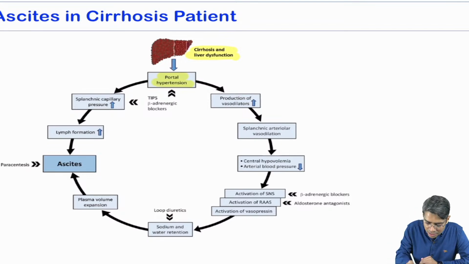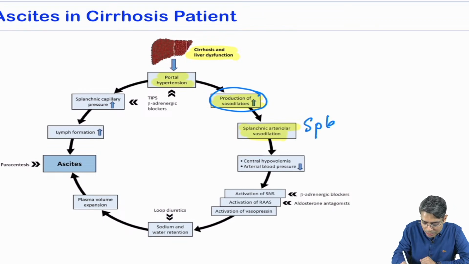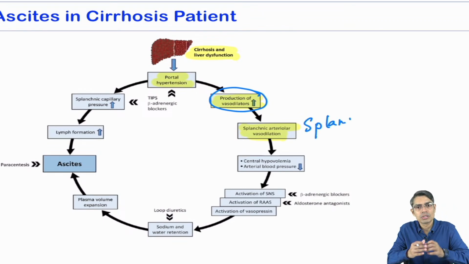That shearing stress is going to produce vasodilators. So there will be an increase in production of various vasodilators. Those vasodilators are going to cause dilation of the arterioles. Which arterioles? Mainly the splanchnic arterioles will be dilated.